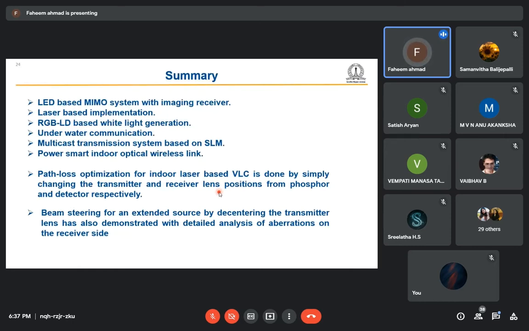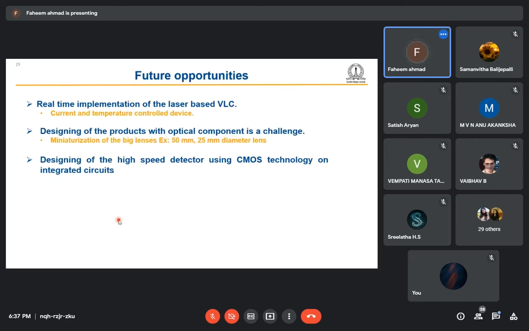So I have covered the LED based MIMO system, laser based implementation, and the RGB laser based white light generation, underwater communication, multicast transmission system, and power smart indoor visible light communication. And these two I have just now explained, the path loss optimization and the beam steering. So for the future opportunities, we can think about these problems.